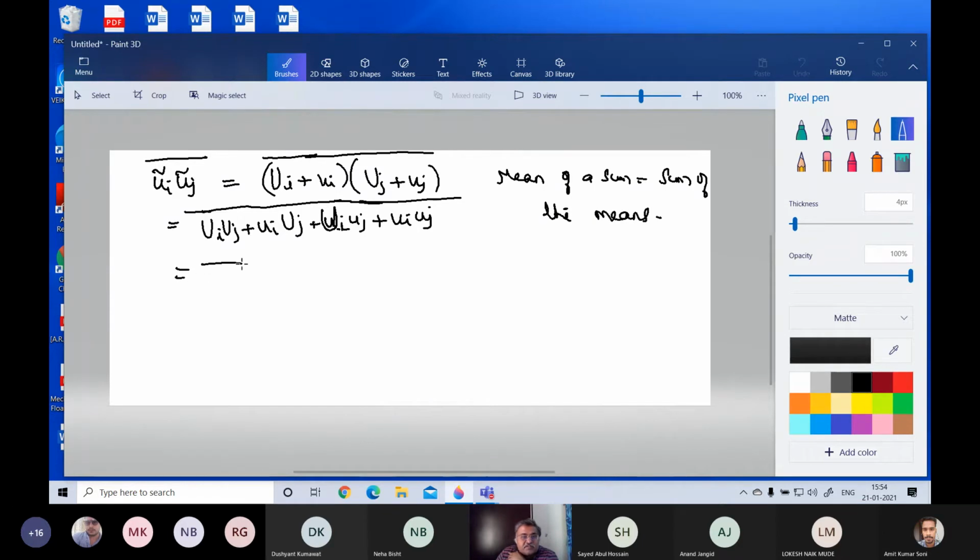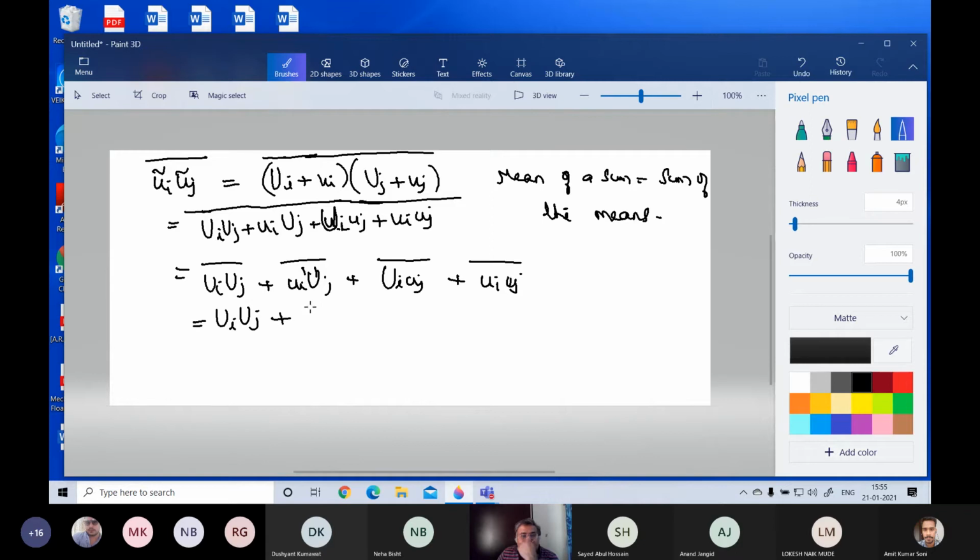So this becomes the mean of Ui Uj plus the mean of Ui uj plus the mean of ui Uj plus the mean of ui uj. Now you should know that Ui and Uj are two constant quantities. They are two means. There is no varying quantity. So the mean of a product of means is also equal to a mean. So this is just Ui Uj.